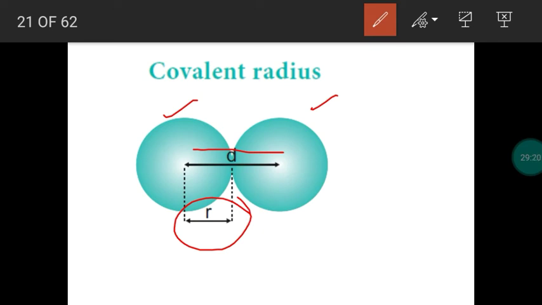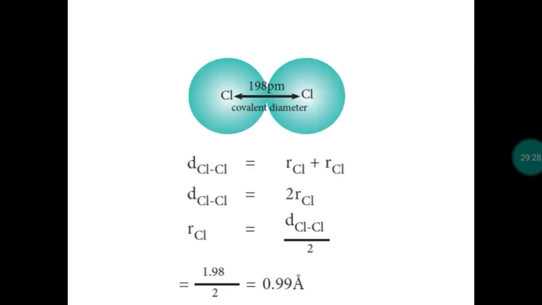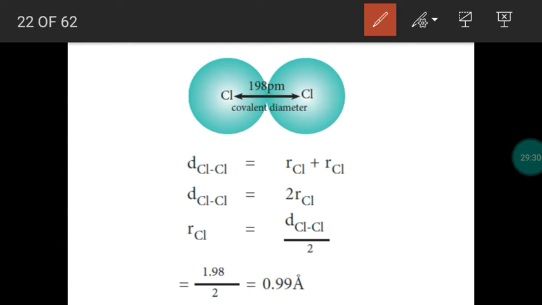So radius of an atom can be calculated with the help of internuclear distance. Divide the internuclear distance by 2, you will get radius. Further, we can take chlorine, right? So chlorine always exists in the form of Cl2 molecule. Internuclear distance is 198 picometer. 198 picometer means 1.98 angstrom.